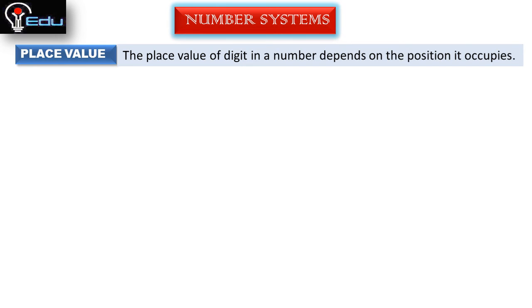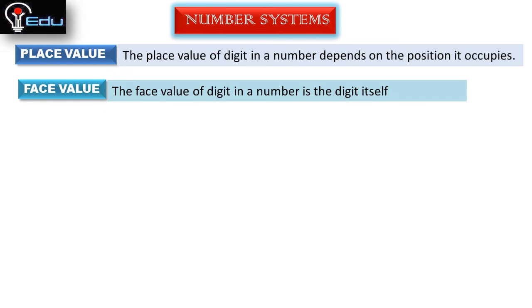And next we will go to number systems continued, and this is place value. What is the place value? The place value of a digit in a number depends on the position it occupies. And face value, the face value of a digit in a number is the digit itself. So face value means the digit itself.